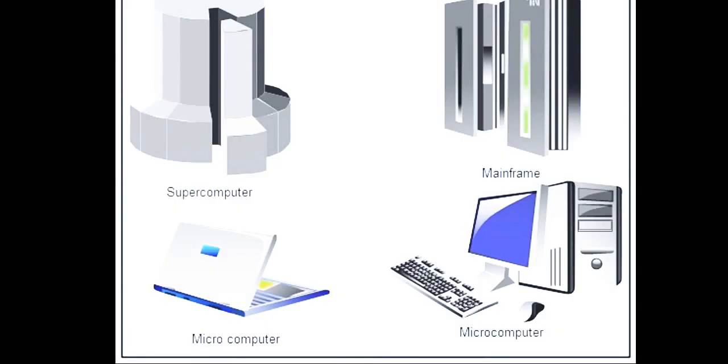The second one is mainframe computers. This is quite different from mini computers. These computers are larger and more efficient. They are more expensive than mini computers, but they are very fast, and more than 100 people can use a mainframe computer at the same time. In the case of a mini computer, 10 people can work at the same time. In a mainframe computer, hundreds of people can work at the same time.